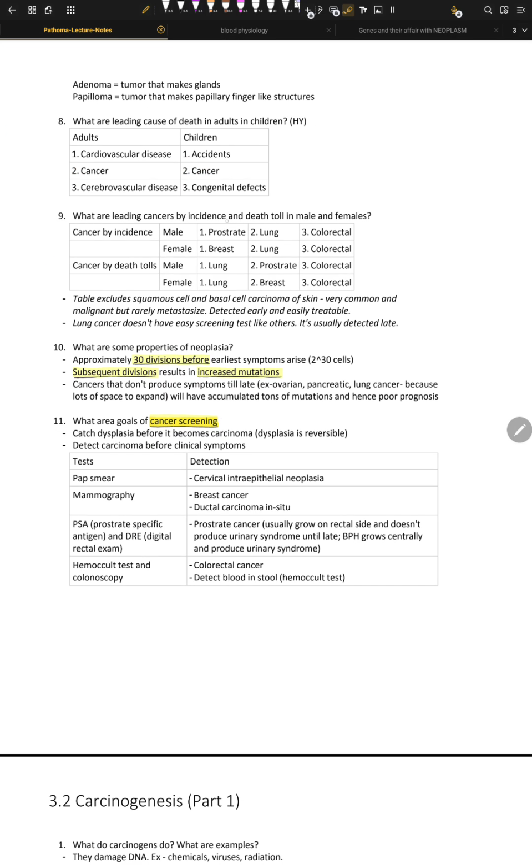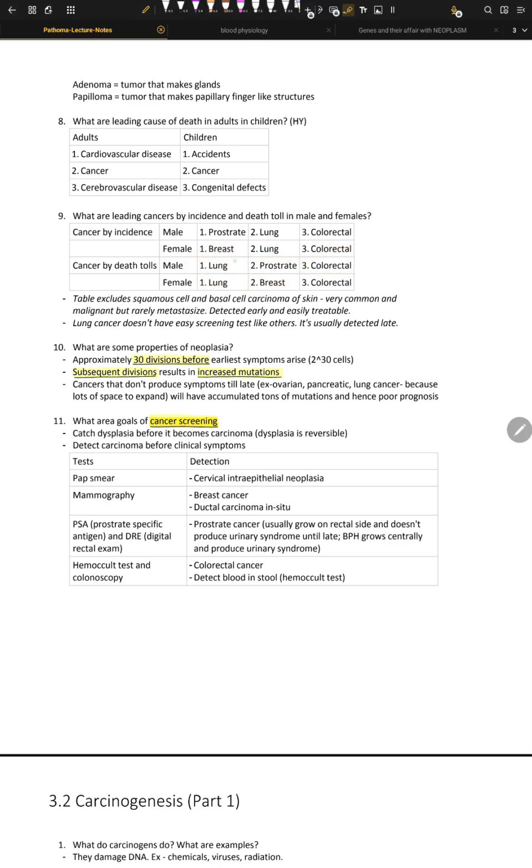What are the leading cancers by incidence and death toll in males and females? So cancer by incidence means how much cancer is happening, right? So cancer by incidence in males, number one is prostate, right? But it doesn't kill you, right? The number one cancer that kills males is lung. Lung cancer kills the maximum people. And second by incidence in males is lung, right? Third is colorectal. By death toll, the number one is lung, second is prostate, and third is colorectal.